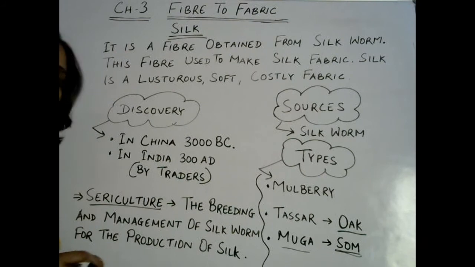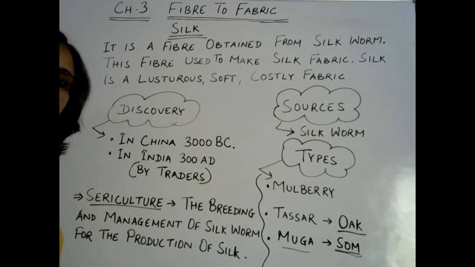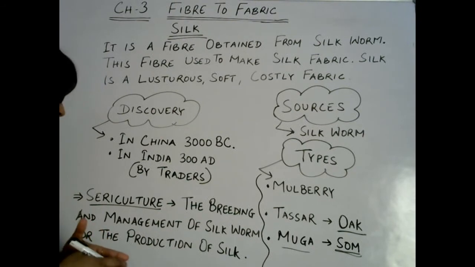Now the next topic is sericulture. What is sericulture? It is the breeding and management of silkworm for the production of silk.